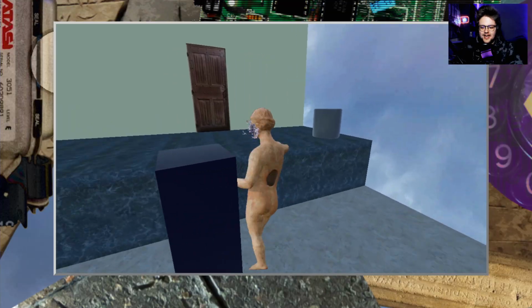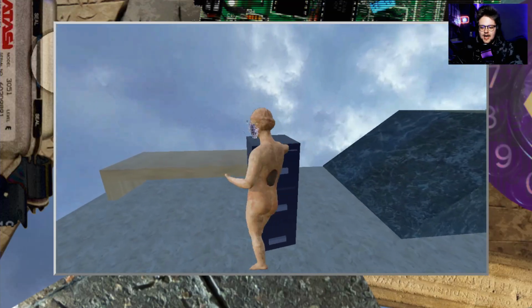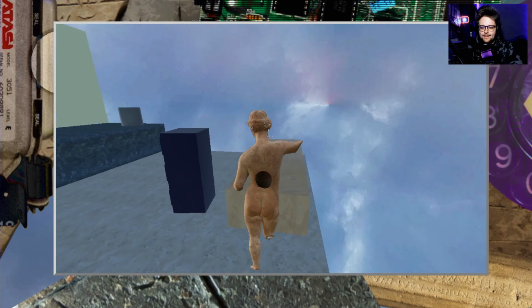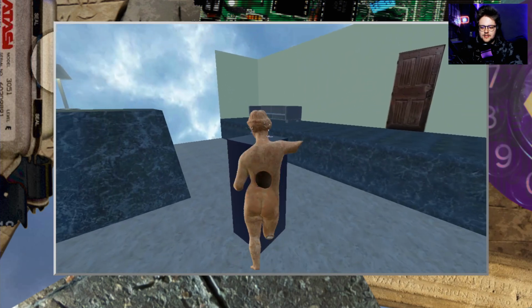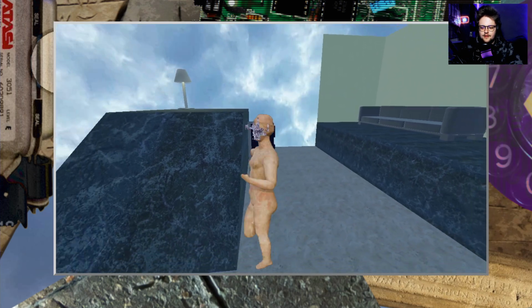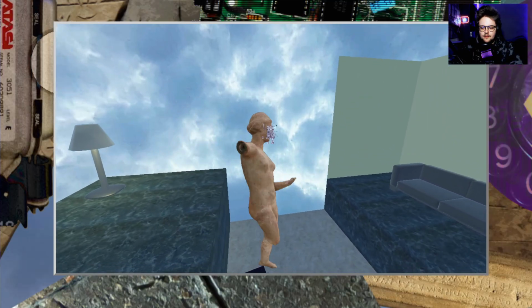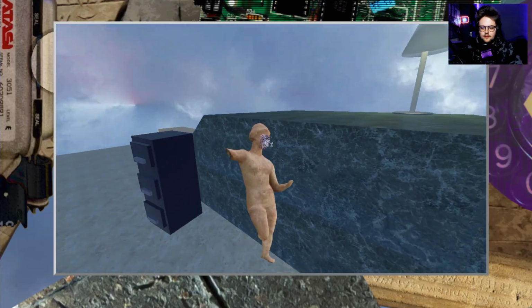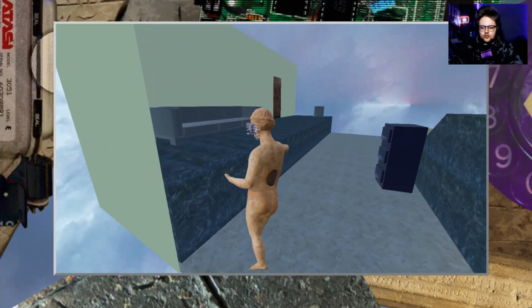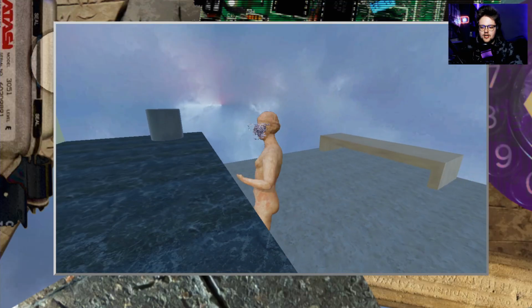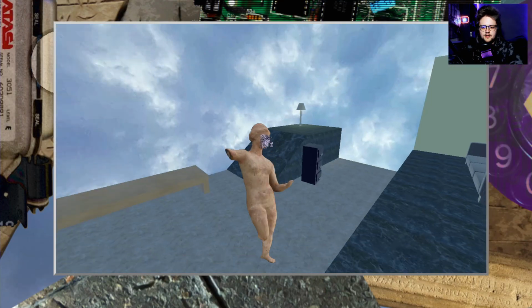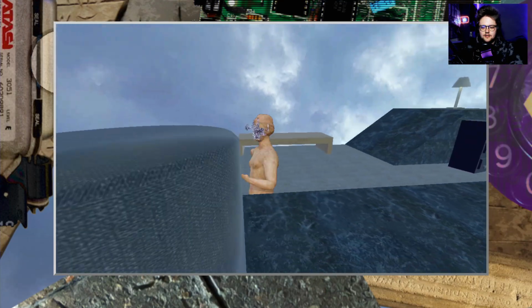Freaking stupid cabinet. How am I supposed to do that? Cannot jump. That's the main problem. Okay, I'm here. I need to watch the different angles. Different kind of angles.